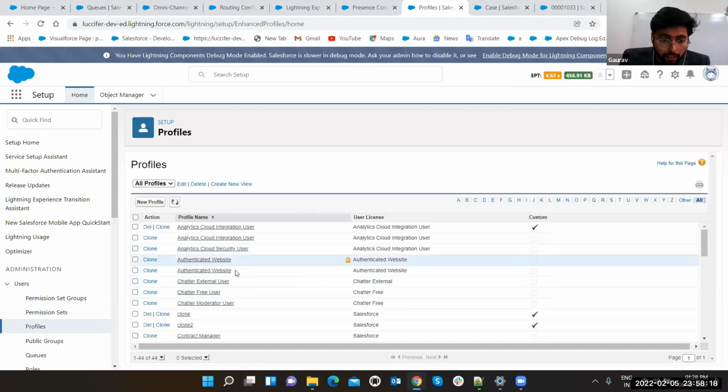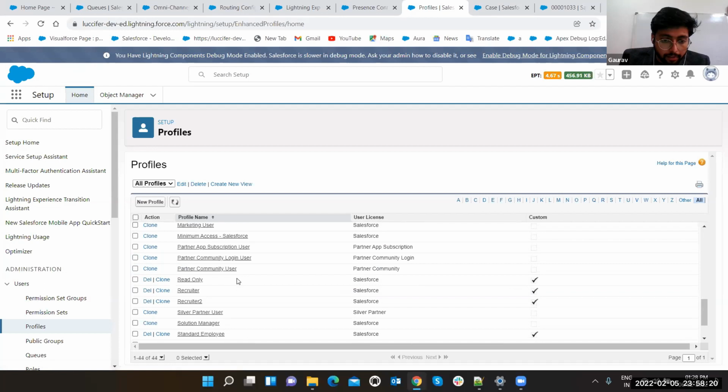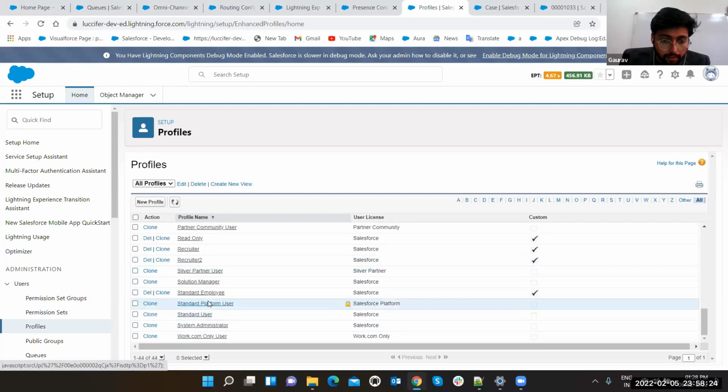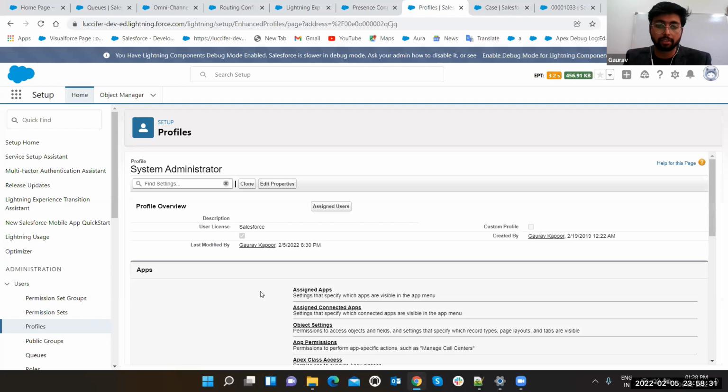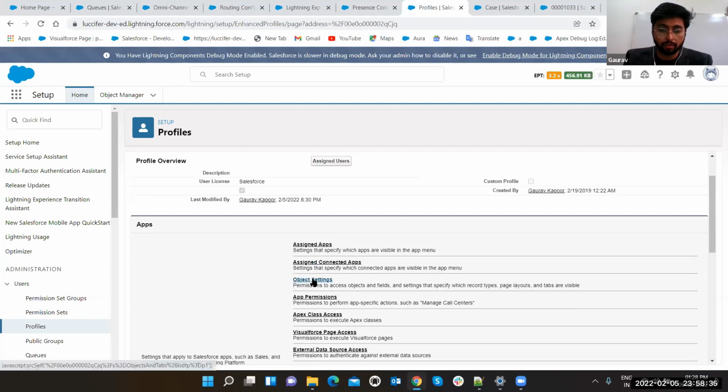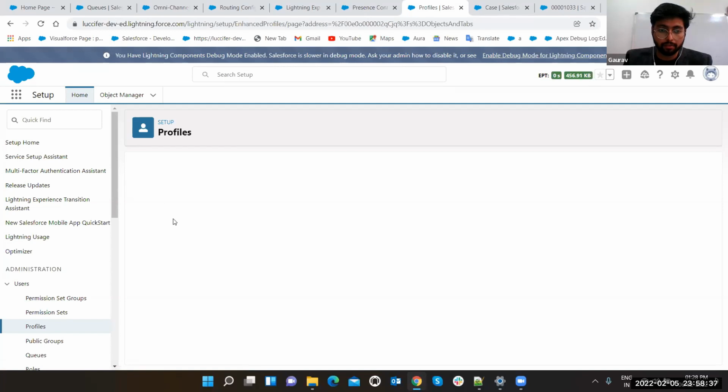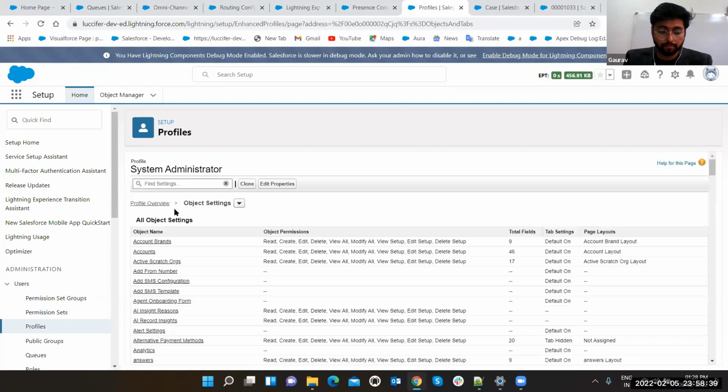Search your profile here. I'm having system administrator. Might be you are having something or other, so you can test it out. Just search. You can go to your object settings also. Just search your presence status access.